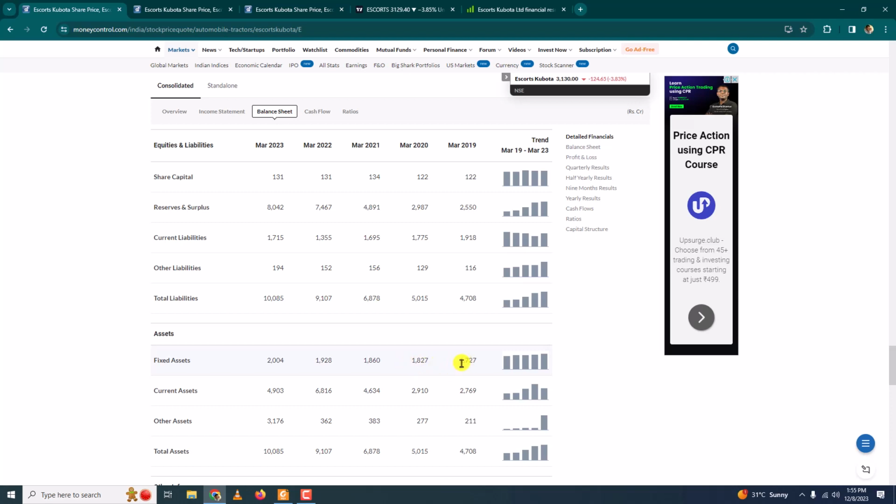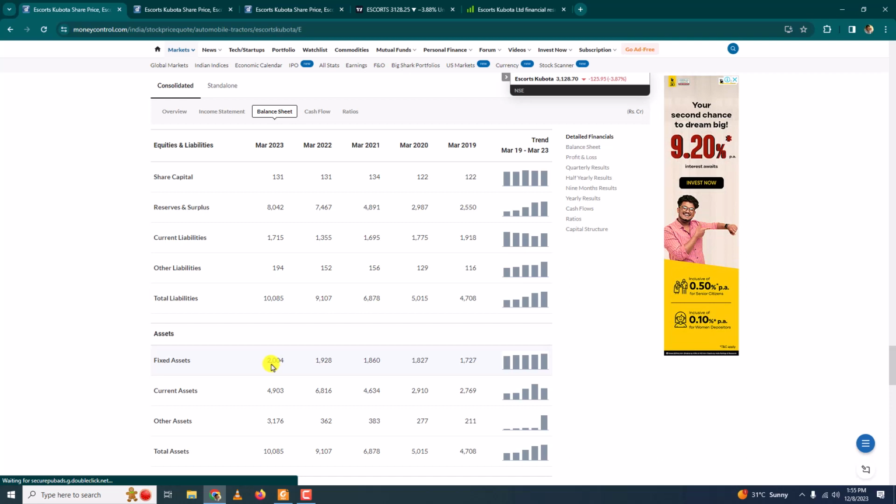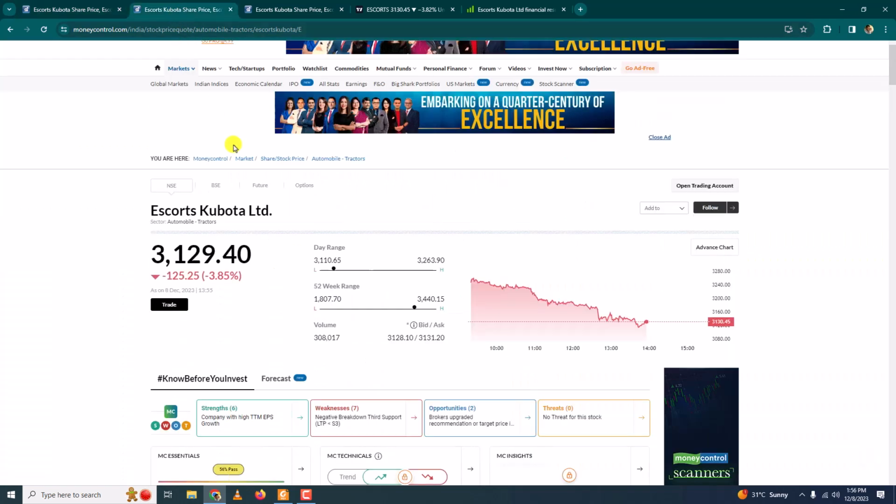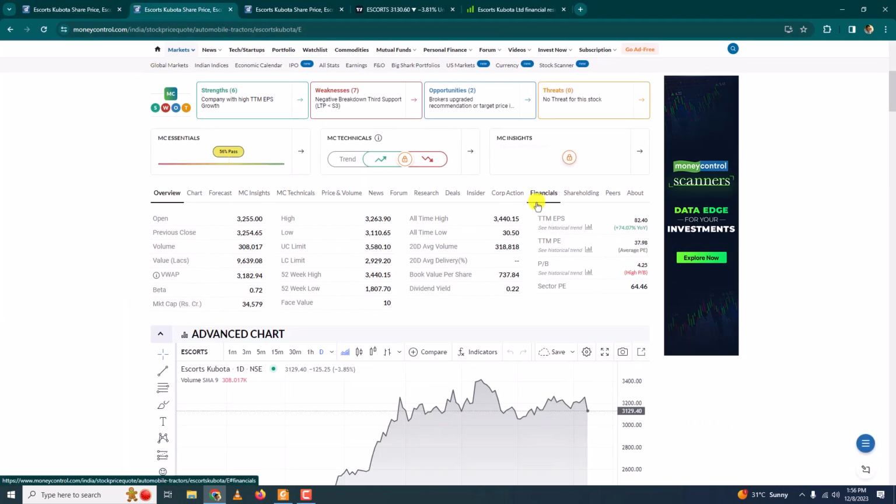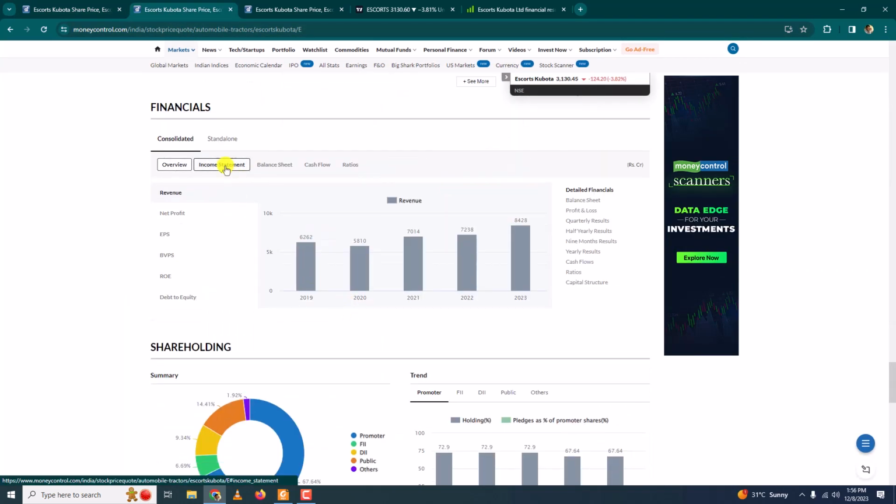So if you start looking from here to here, here to here, gradually the fixed assets are also increasing, which is a good sign. All right. So the balance sheet is good according to my analysis. Next, let us move to financials and go to the income statement, the profit and loss statement.